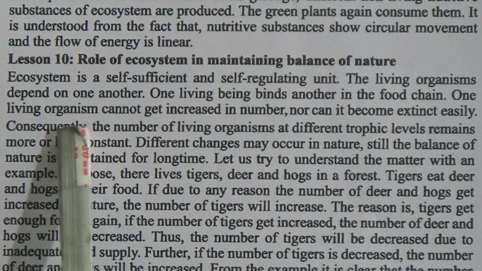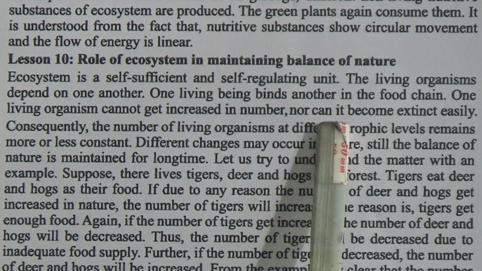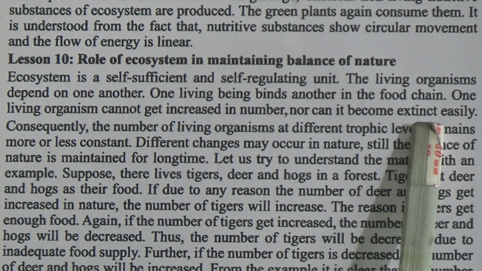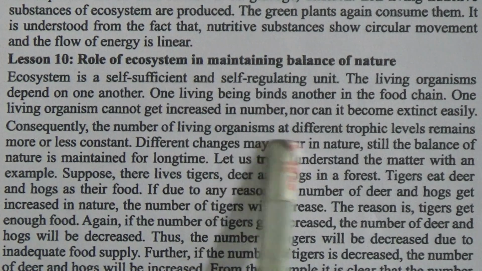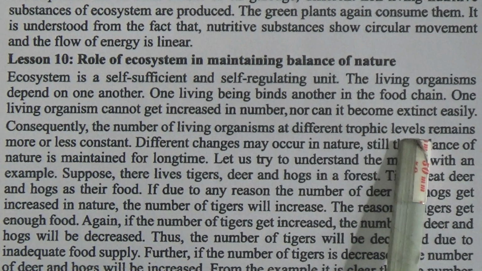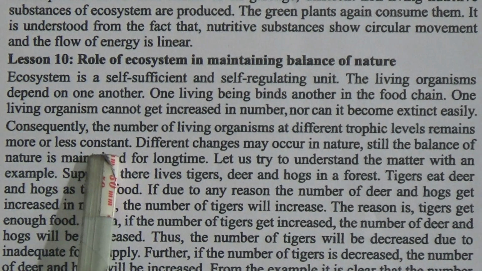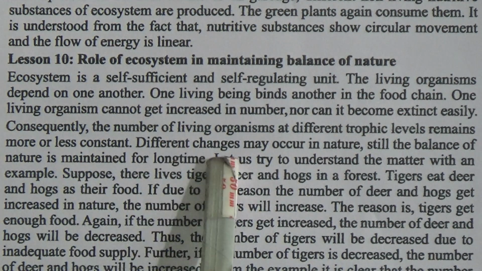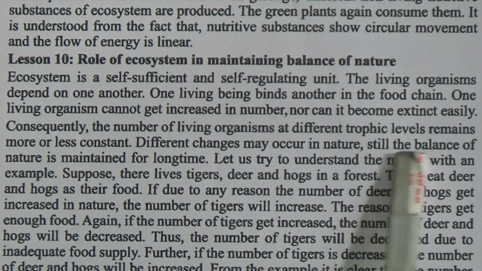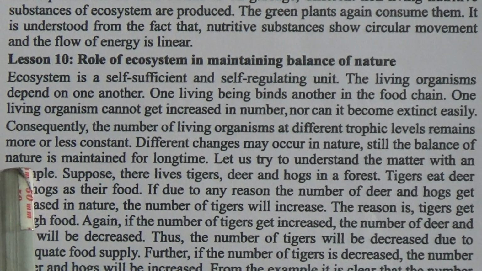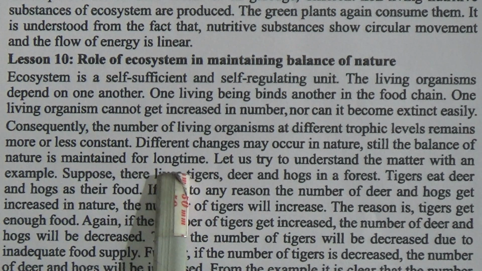One living organism cannot get increased in number, nor can it become extinct easily. Consequently, the number of living organisms at different trophic levels remains more or less constant. Different changes may occur in nature, still the balance of nature is maintained for a long time.